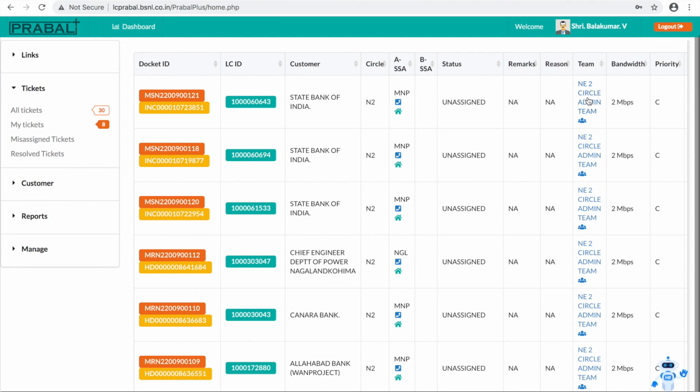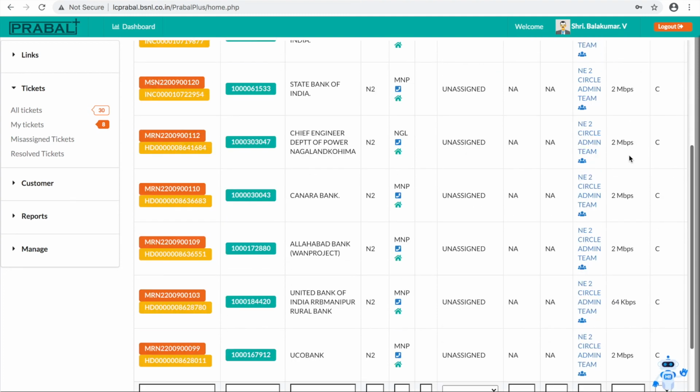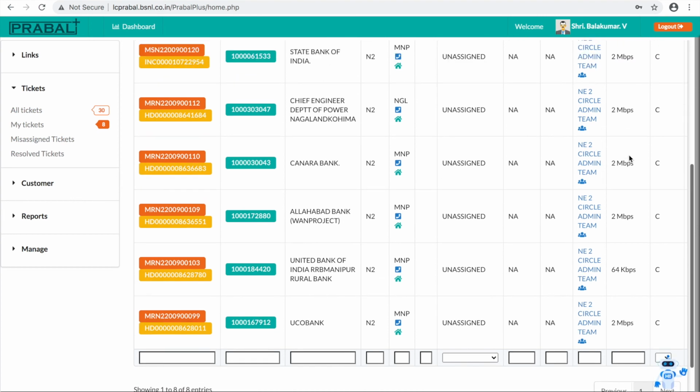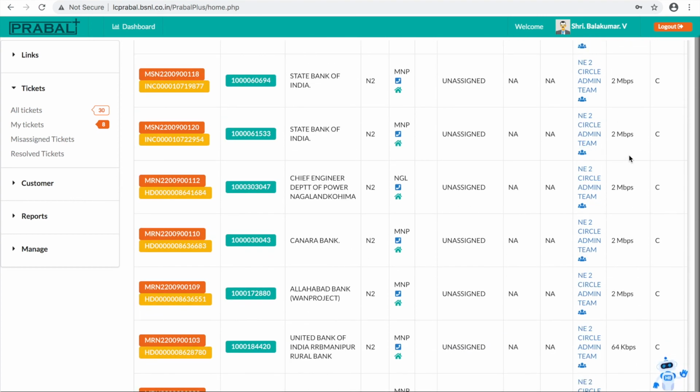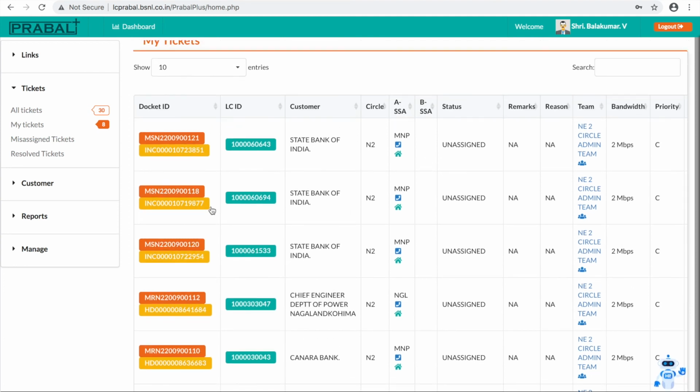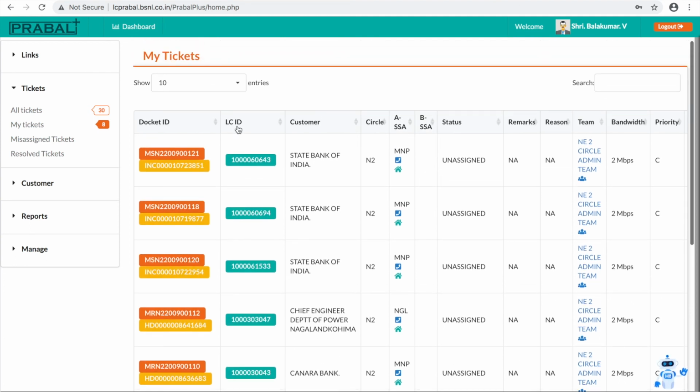If he creates the SSA admin, then he can transfer the fault to the SSA admin. Then the SSA admin should create the exchange user, then he can transfer the fault. Until that time, these tickets will not be moved automatically. Once you create them, future faults will be moved to the concerned teams automatically. Okay, so I think you now have a good idea about handling tickets in Prabal Plus. Okay, thank you.